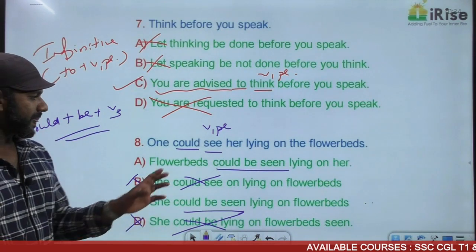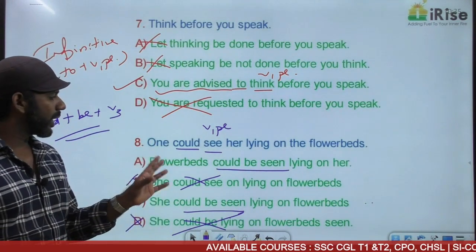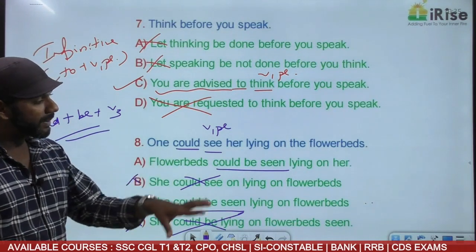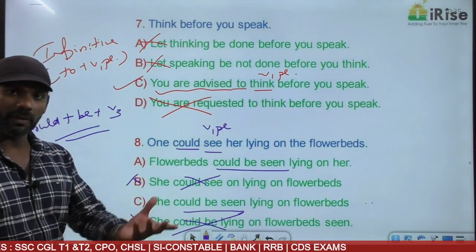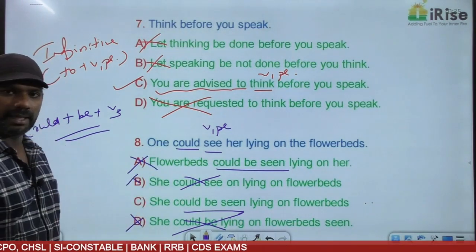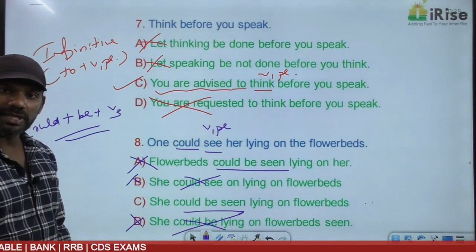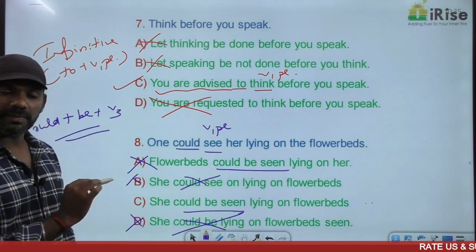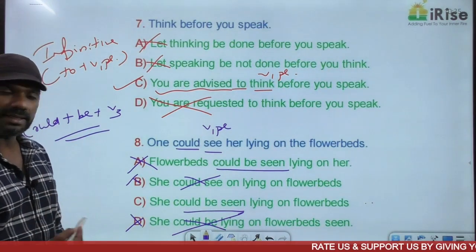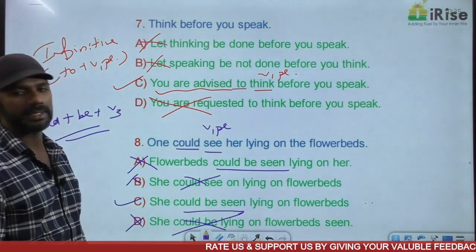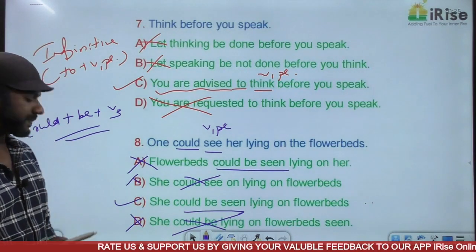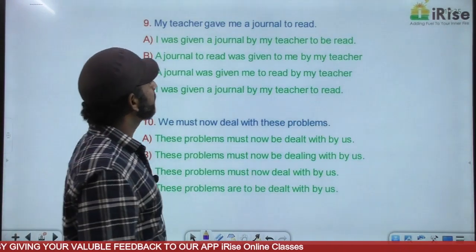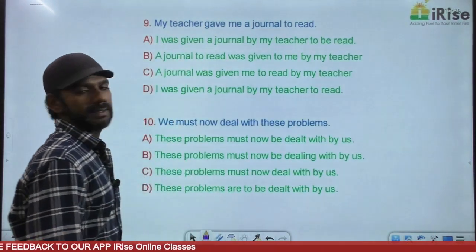Come to option A. I'll read the question once again. One could see her lying on the flower beds. A says "flower beds could be seen lying on her," exactly the opposite meaning. Option A is eliminated. Come to C. "She could be seen lying on the flower beds," the same meaning. Then "could see" changes to "could be seen," that is also fine. The answer must be option C. Clear? Come to next.